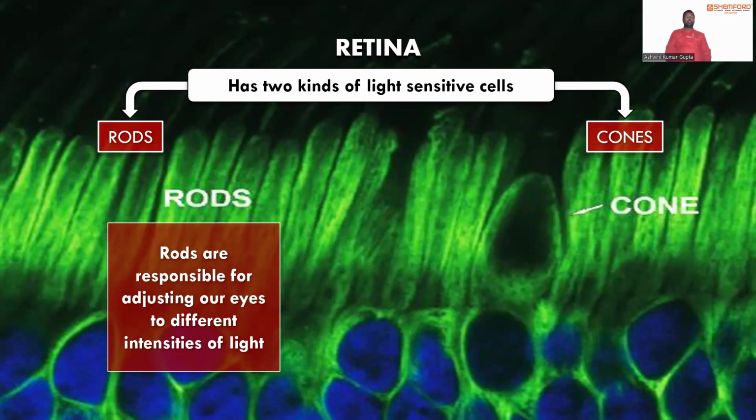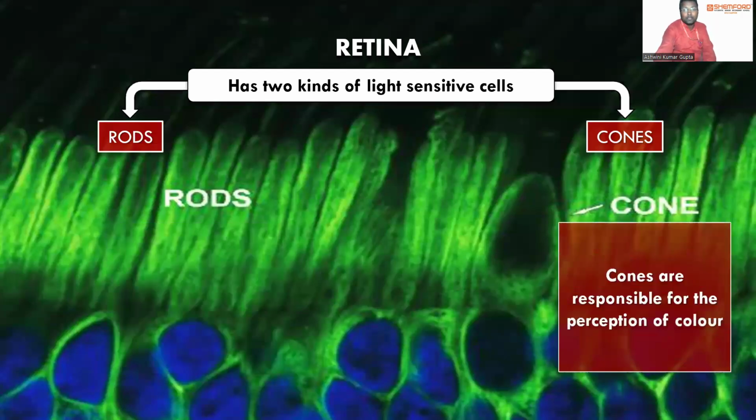Means whatever the intensity of light we are observing, the rods are responsible for that. जैसे अभी लाइट चली गई तो ये मेरा लैंप कल ग्लो कर रहा है, तो इंटेंसिटी थोड़ी सी अफेक्ट हुई, राइट। तो जब भी हम उजाले में देखते हैं, जब भी हम अंधेरे में देखते हैं, तो ये रॉड इंटेंसिटी ऑफ द लाइट from that object is adjusted, these rods are responsible for that, and the cones are responsible for the perception of color.